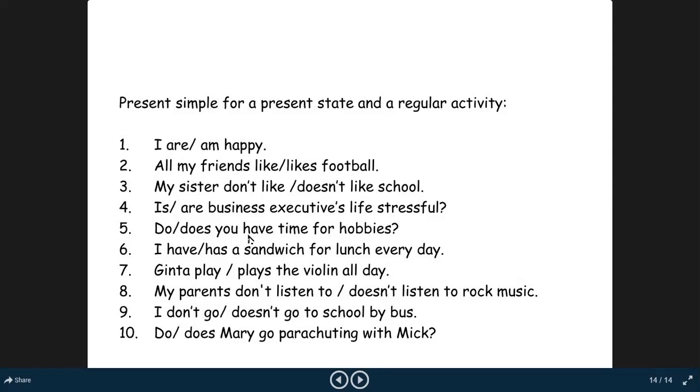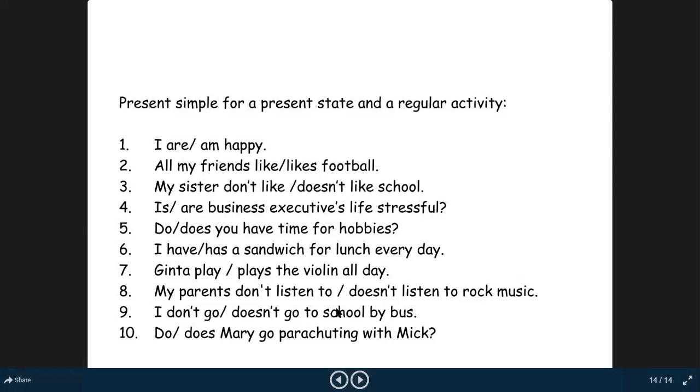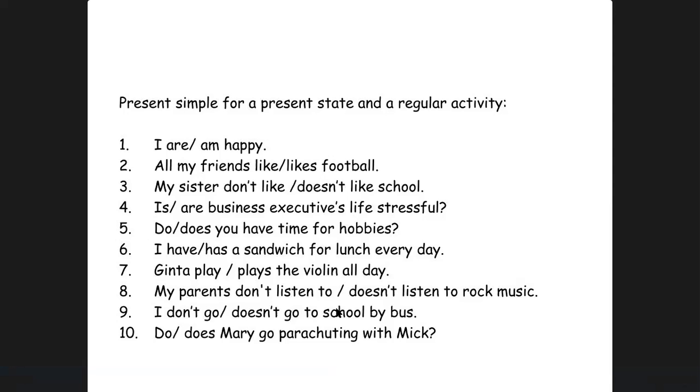Number five, do you have time for hobbies? So with you, do comes and does not come with you. With I, you, then plural nouns, we know that do comes. So I will choose do. Do you have time for hobbies? And in the same way, you can correct these sentences. And after that, I'm going to upload a worksheet. And you have to solve that worksheet having fill in the blanks and having options, having forms of verbs, and you have to choose the best answer. And you have to keep in mind where you have to put the first form of verb without s, and where you have to put the first form of verb with s or es.